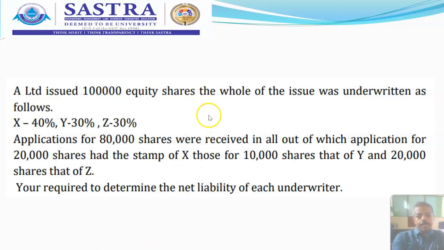That cannot be taken as it is. So that is our major work on the calculation of that particular liabilities of the underwriters.